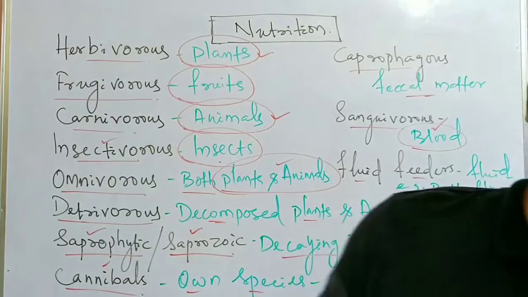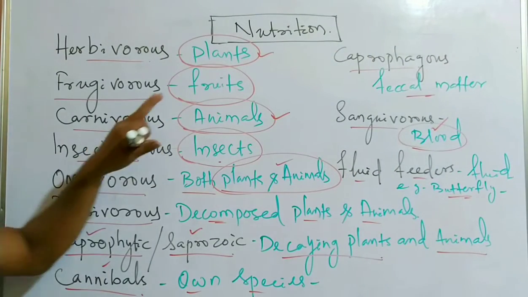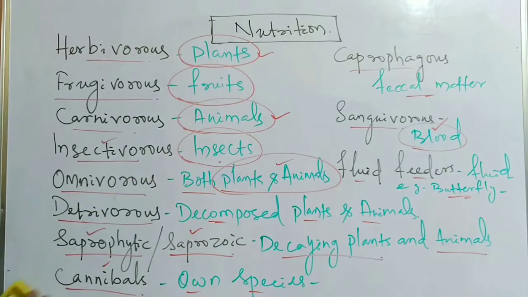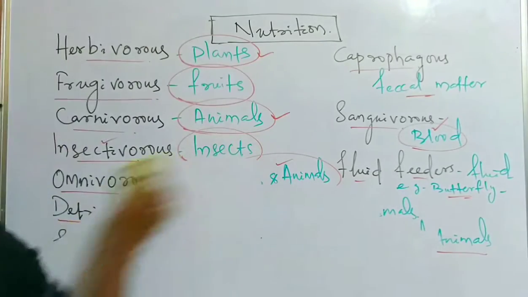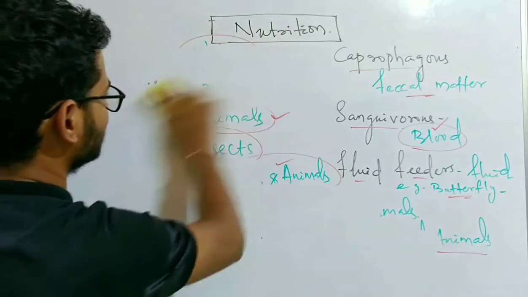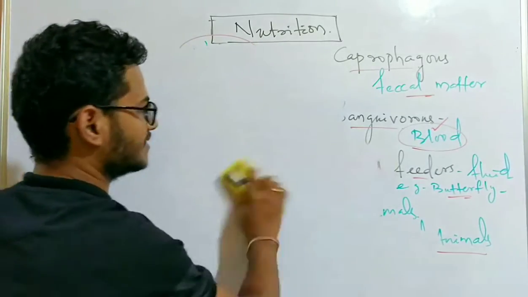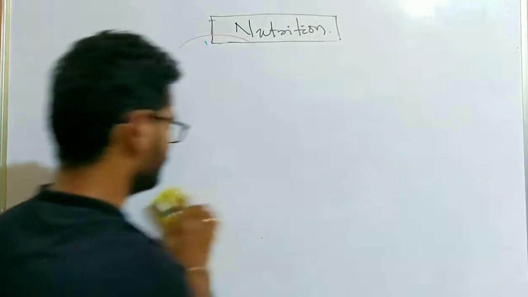So before going in detail, let's talk about the definition of nutrition and how it is different from digestion. Nutrition is a broader term than digestion. Digestion means the simplification of food.